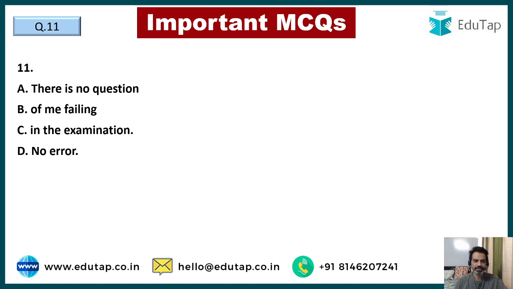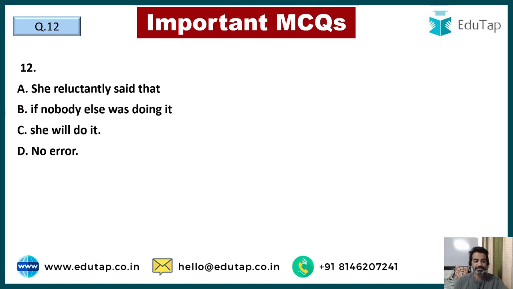Question number 11. There is no question of me failing in the examination. See, another conceptual question. I've always told you that whenever a gerund, the ing form of a verb, is preceded by a pronoun, it is not kept in subjective or objective, it is kept in possessive form. So there is no question of my failing in the examination. कि मेरे फेल होने का कोई गुंजाइश ही नहीं है. There is no question of my failing in the examination, कि कोई सवाल ही नहीं उठता कि मैं फेल हो जाऊं. तो कोई सवाल ही नहीं उठता मेरे फेल हो जाने का. So there is no question of my failing in the examination. That is the correct answer here.